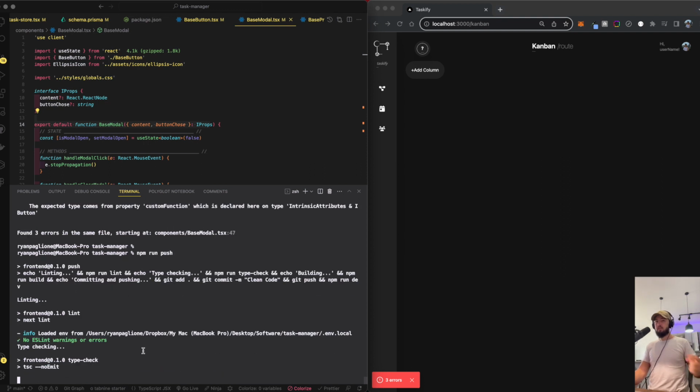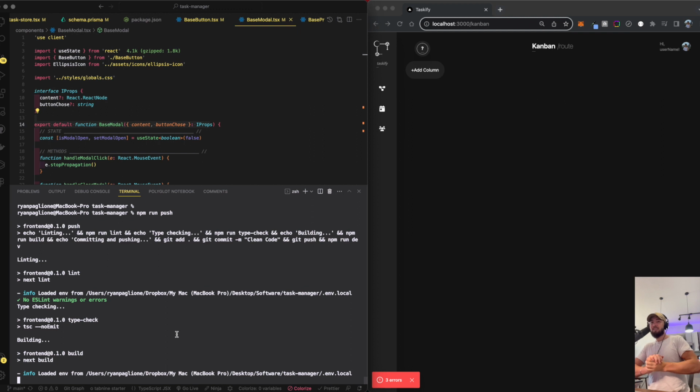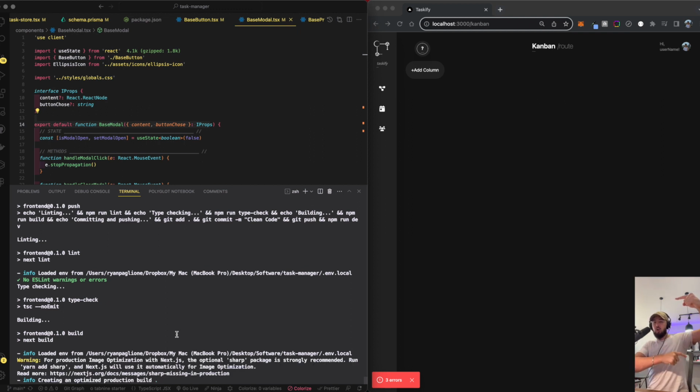So boom, we passed the lint check still. Let's see if we can finally pass the type check. Come on. We haven't done one of these in a while. Oh, and it passed the type check. Amazing. So we passed the lint code quality, data quality's there. Looks like production quality should be there. If we pass the type check, we should be able to build.